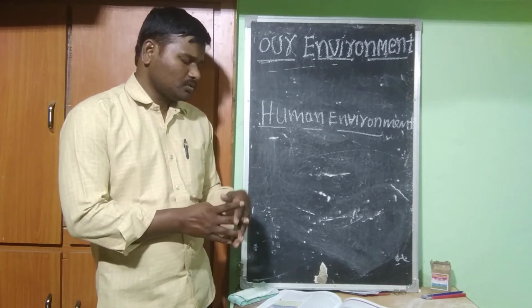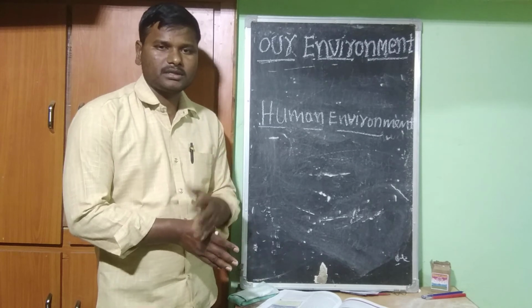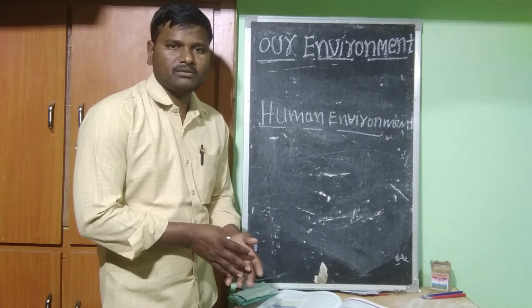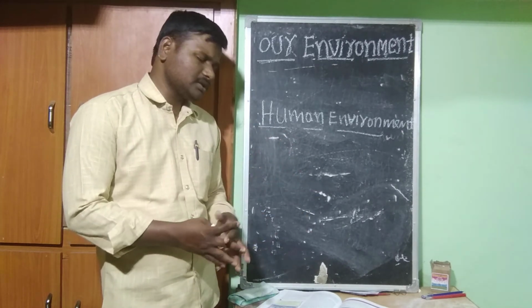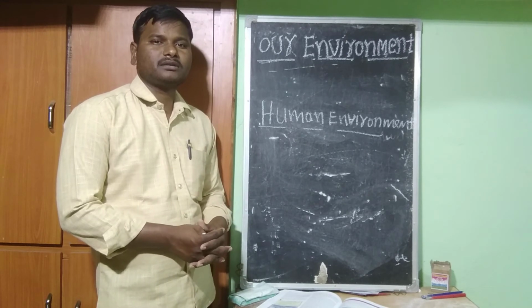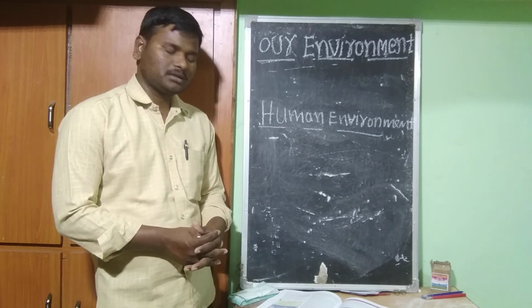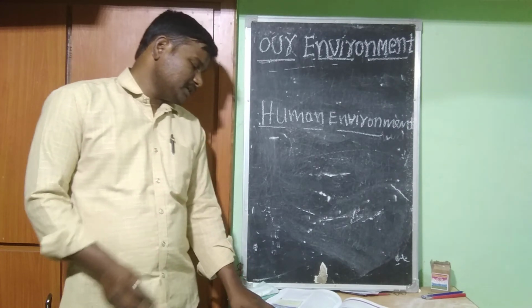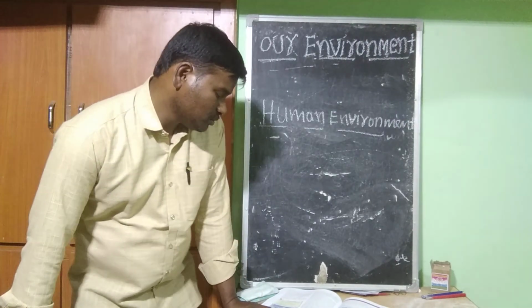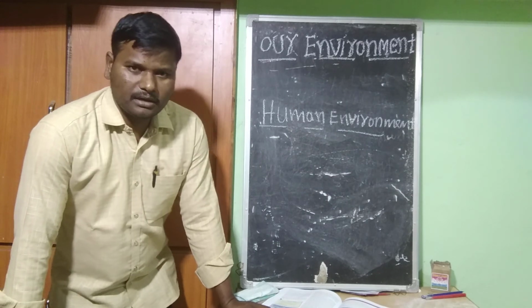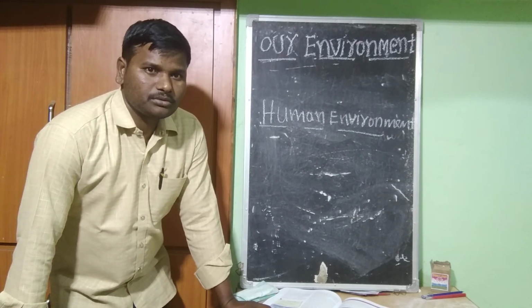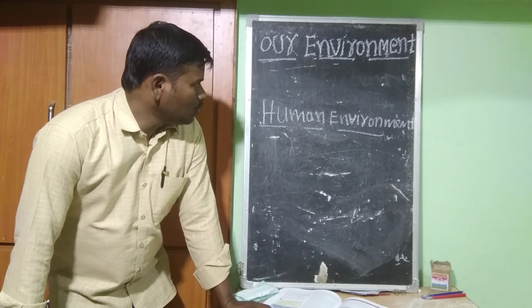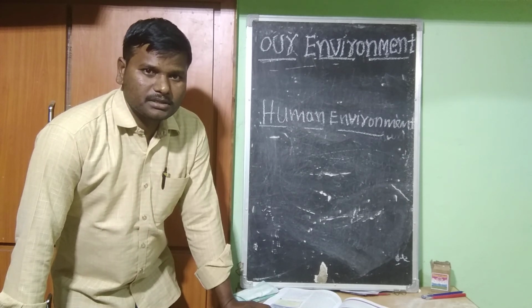In this way, on one side it is a development, and on the other side it is an effect on the environment. When the environment is affected, it also affects human beings and all the living beings. And we must maintain a healthy balance between human beings and the environment, nature. So this we have to do. So this is about human and environment.